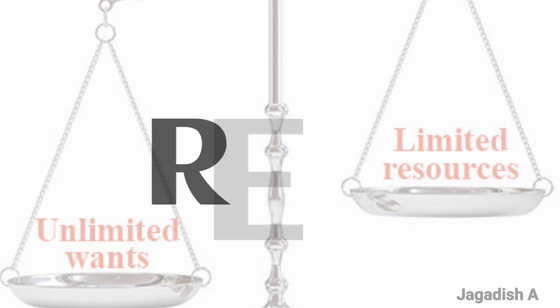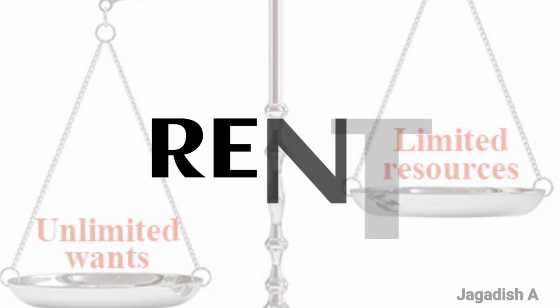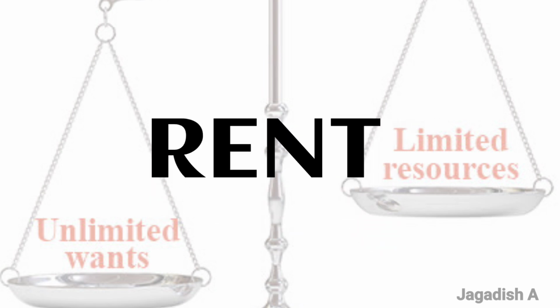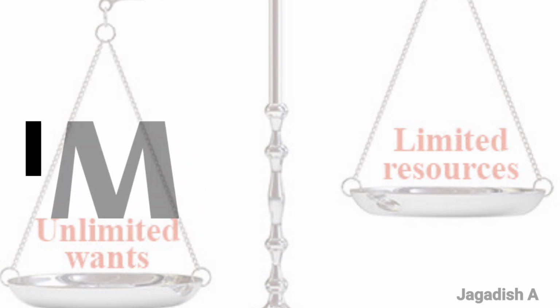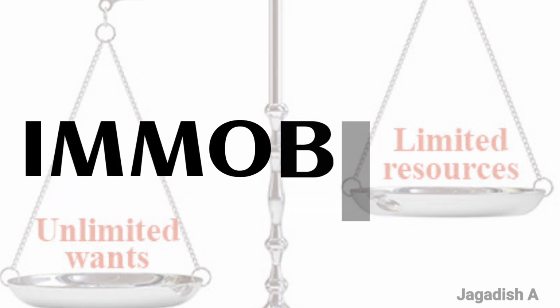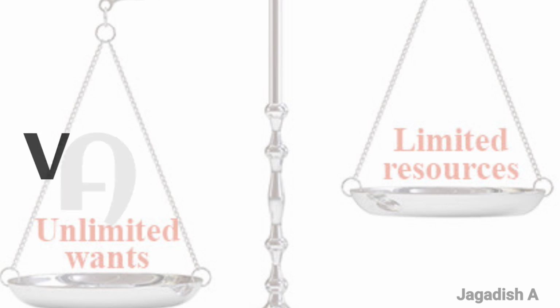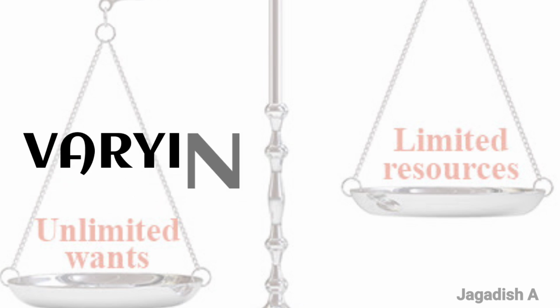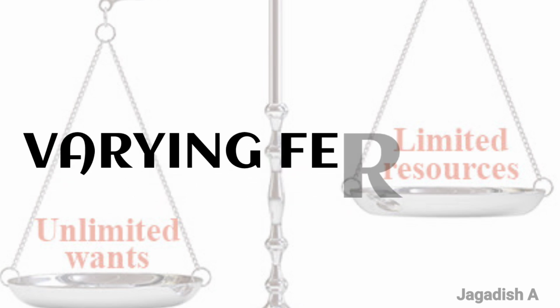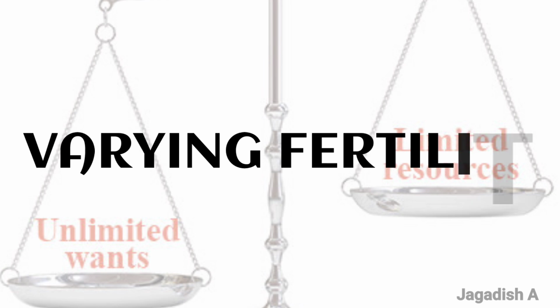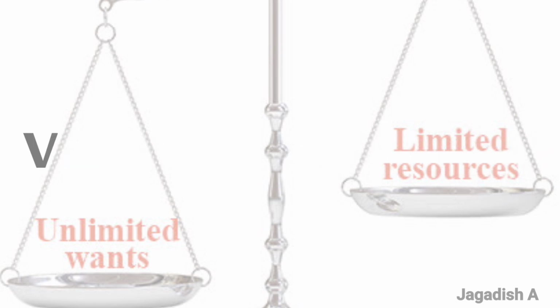Rent. Landowners receive income in the form of rent for providing the land for production. Immobility. Land is immovable and cannot be transported from one place to another. Varying fertility. Different areas of land may have different levels of productivity based on factors like soil quality and climate.